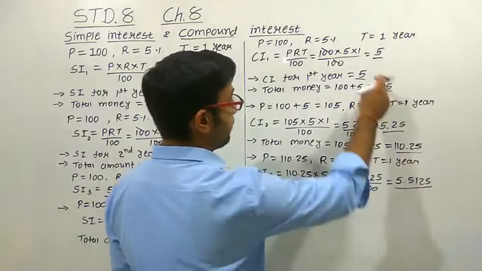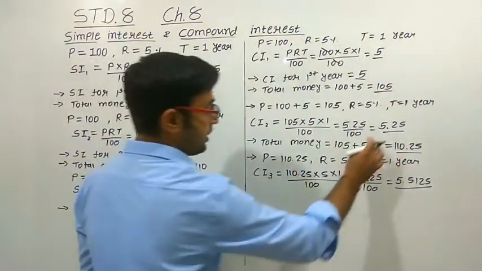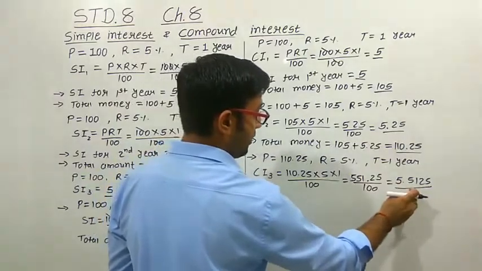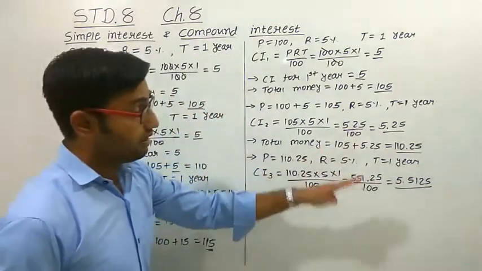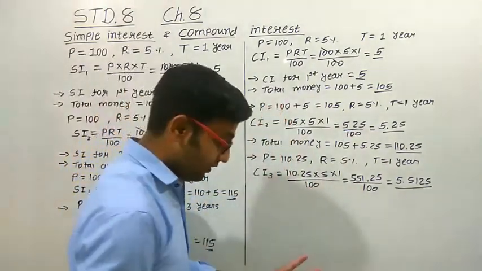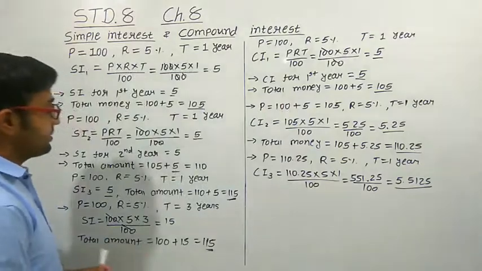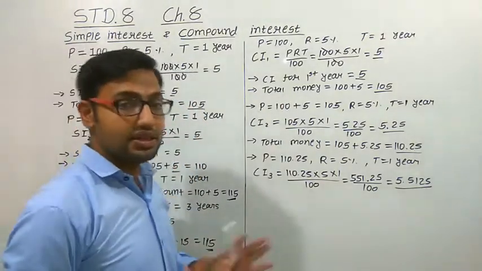So see, again this interest amount has changed, and every year it is going to increase. For the first year it is 5 rupees. For the second year it increased to 5.25. Again for the third year it is increased by some amount. So every year the amount of interest keeps increasing, while in simple interest every year the amount of interest remains the same.